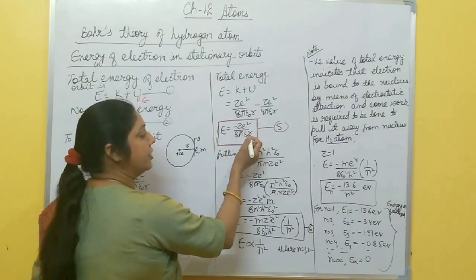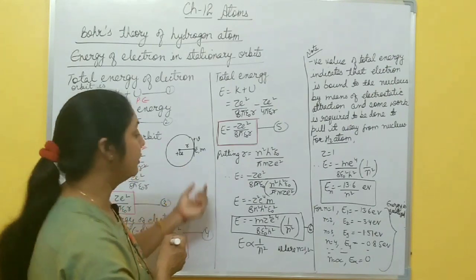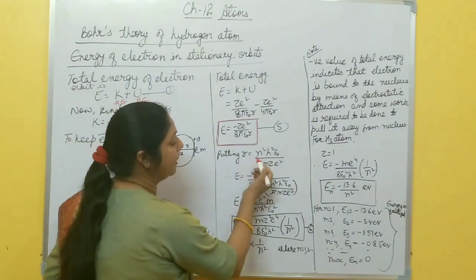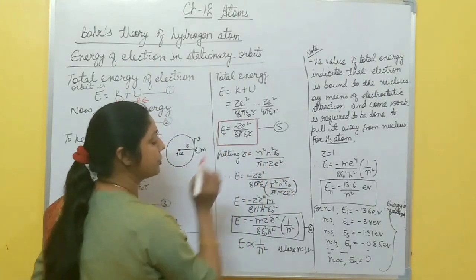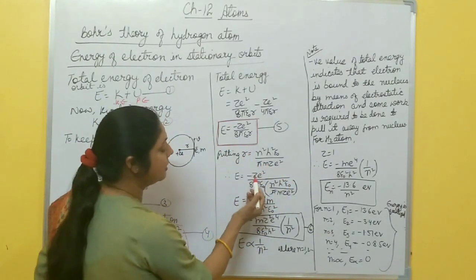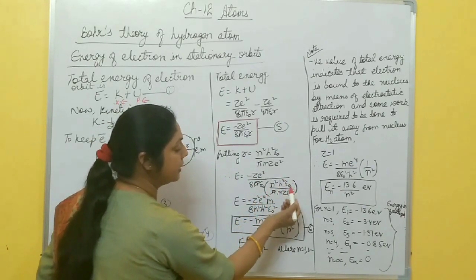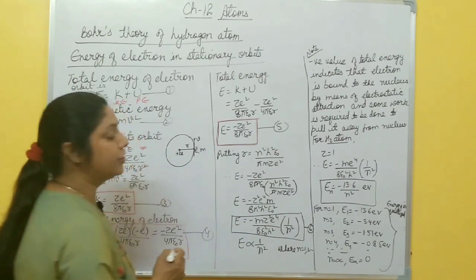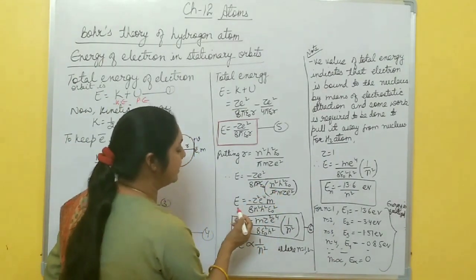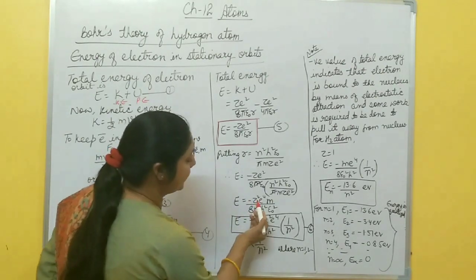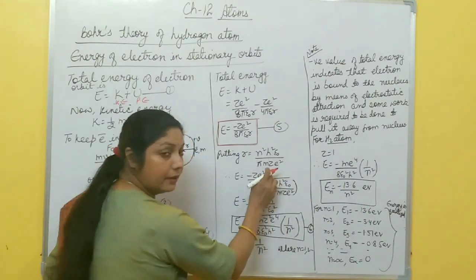In this equation, you know the value of r, radius of this orbit. You put the value of r equal to n square h square epsilon naught by pi m Ze square in this equation 5. Equation 5 becomes minus Ze square by 8 pi epsilon naught, n square h square epsilon naught by pi m Ze square. Here pi cancels, right? And then this equation becomes minus Z square, this Z comes in the numerator, e square also comes in the numerator.